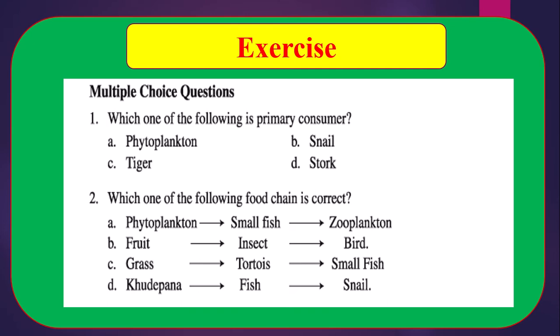Number 2, which one of the following food chain is correct? A, phytoplankton, small fish, zooplankton. B, fruit, insect, bird. C, grass, tortoise, small fish. D, khudipana, fish, snail. The correct answer will be B. That means fruit, insect and bird.